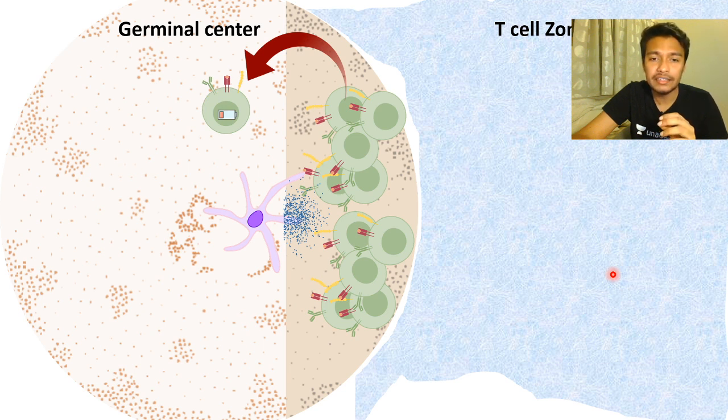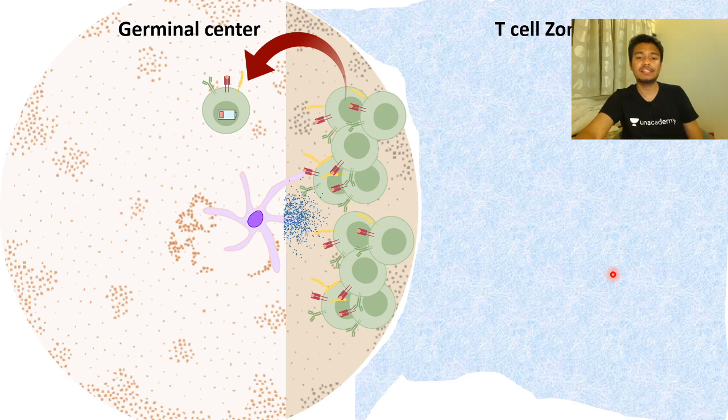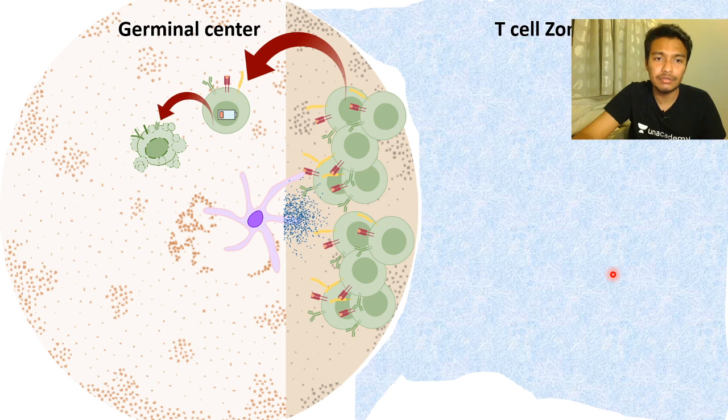Either they can recognize antigens. If they can recognize antigens which are present, I mean displayed on follicular dendritic cells, then what happens? They would survive. Otherwise they would die. They would die by apoptosis if they are not able to recognize it, or they are not able to interact with a high affinity. They would die.